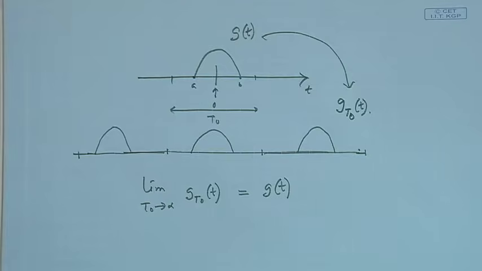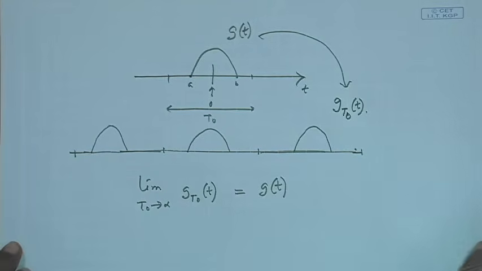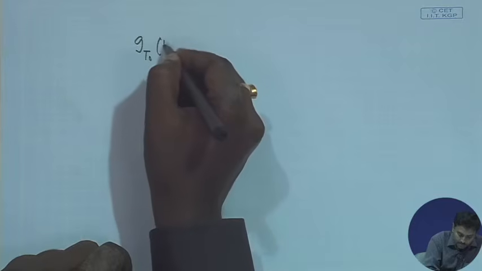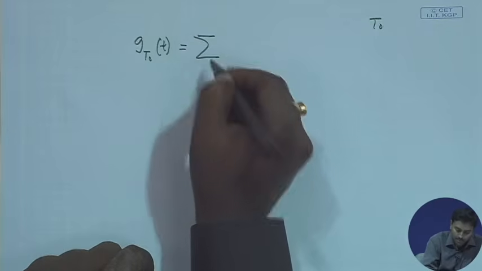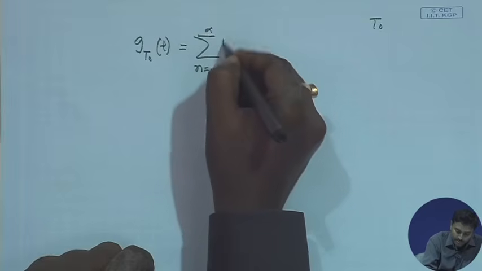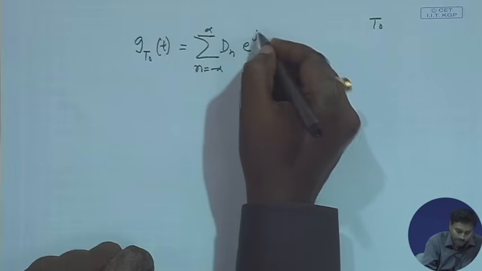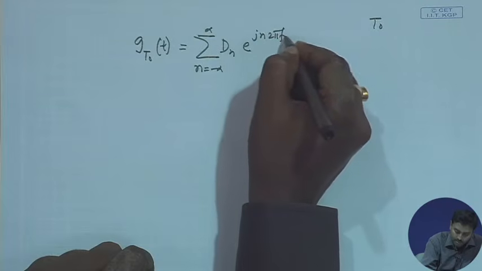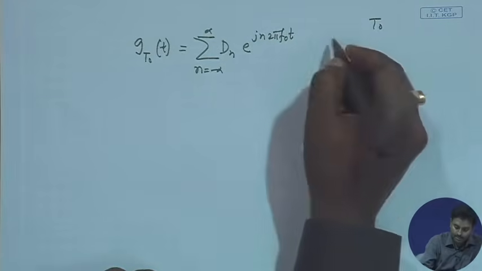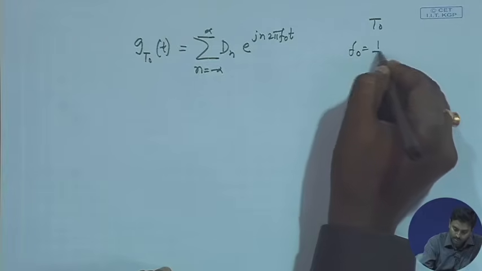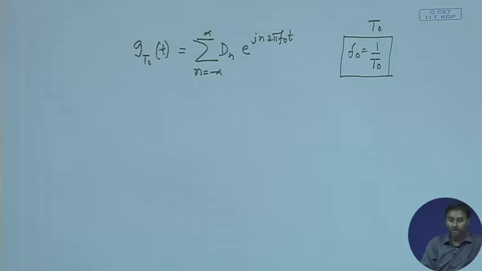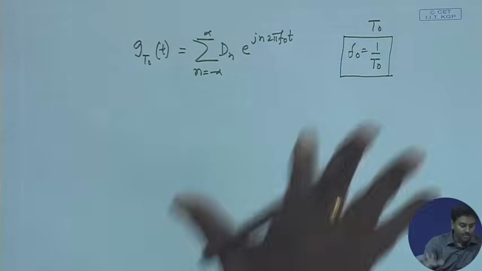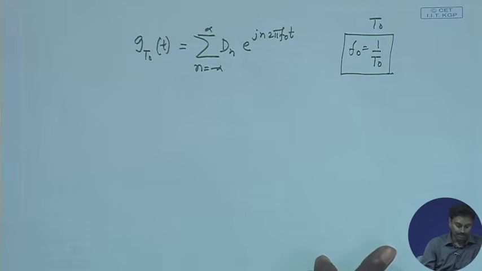Now, for g_T0(t), which is a periodic signal with period T0, I can always do a Fourier series analysis. So, sum over n from minus infinity to plus infinity of d_n e to the power j n 2 pi f0 t, I can write this way, where this f0 is 1 by T0, the fundamental frequency, is 1 over the period I have constructed. Okay. So, this representation is true, I can always do a representation like this.